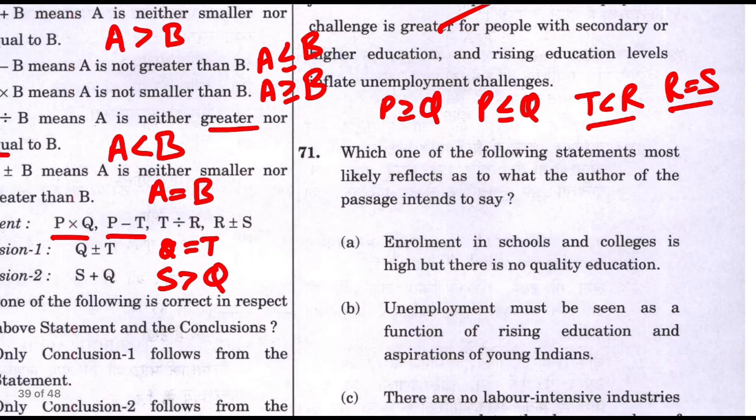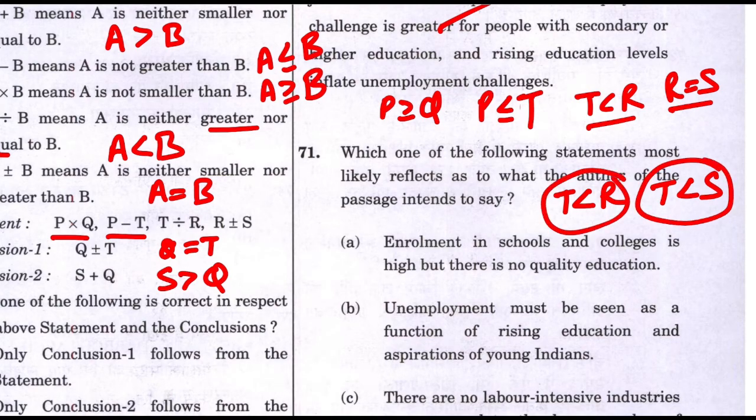If you see Q equal to T, first thing I can do is R is equal to S. So, if T is less than R, I could also write T is less than S. Why? Because R and S are equal. First thing is done. Second thing, did I write it right? It's not Q. It should be T. Yes, it should be T, not Q. So here it will be T. First thing is done. T is less than R, so T is less than S.